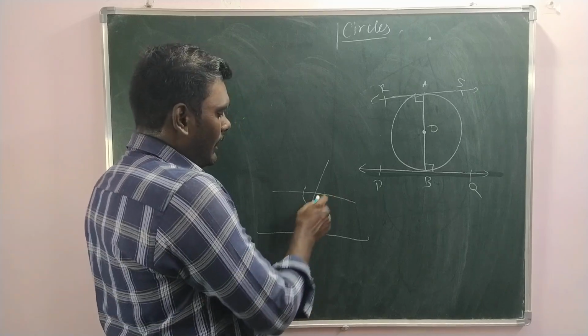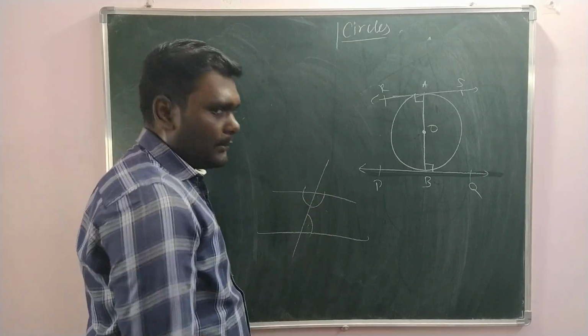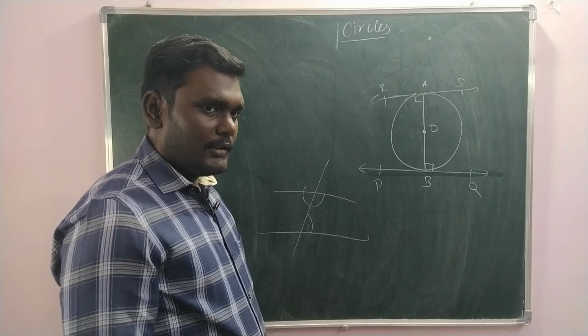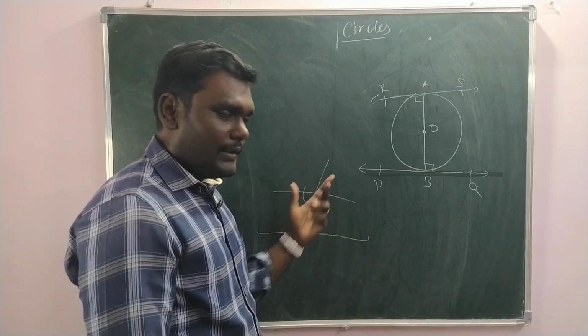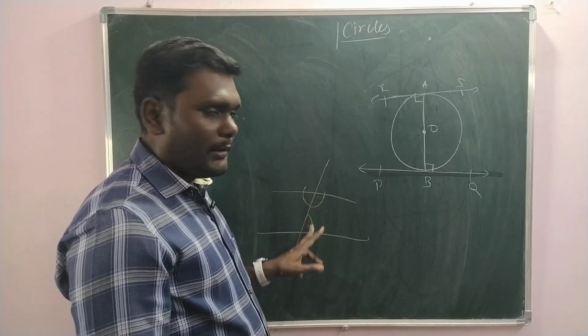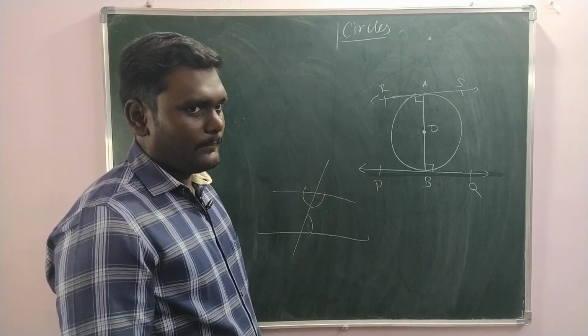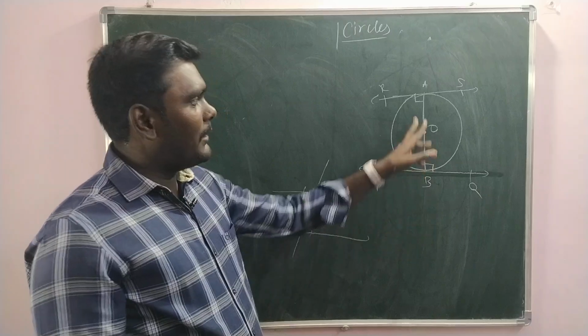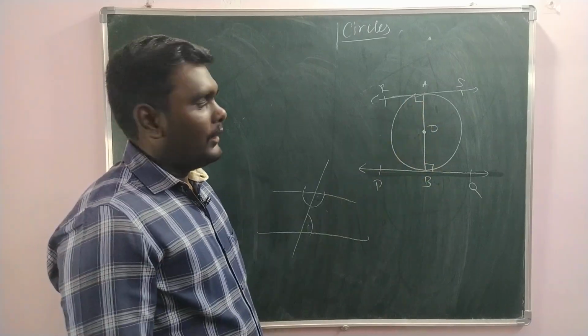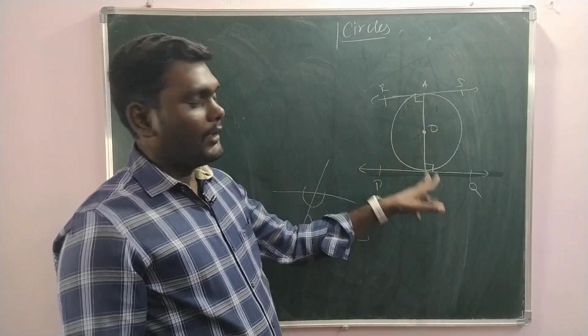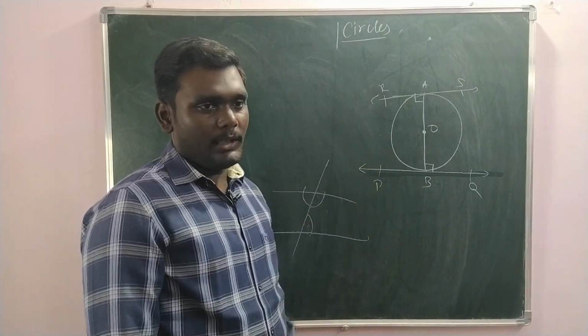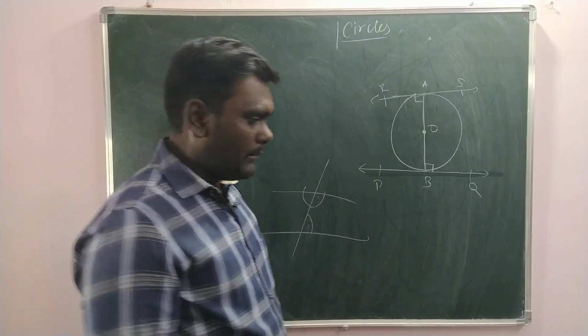And then angles on the same side, co-interior angles, are supplementary when the two lines are parallel. These results we studied. And the reverse of this: if co-interior angles are supplementary, then these lines are parallel. If alternate interior angles are equal, then these lines are parallel. It's a reverse result, called the alternate interior angle axiom. Then by the alternate interior angle axiom, we have proved that RS is parallel to PQ. That's all. That is the minimum concept.